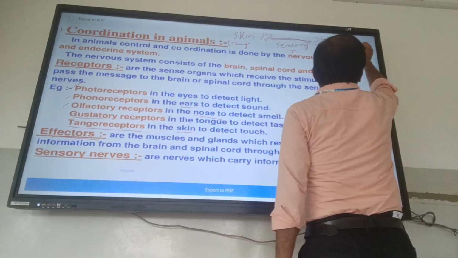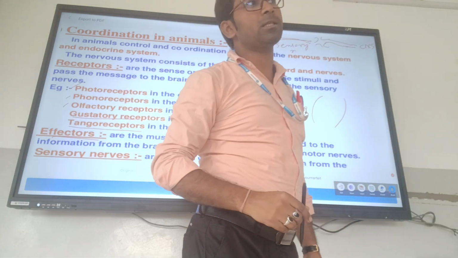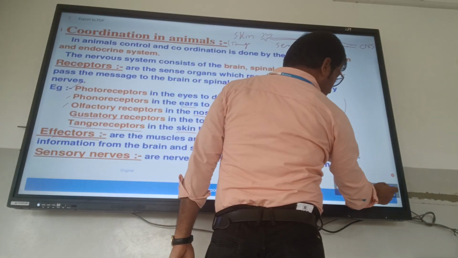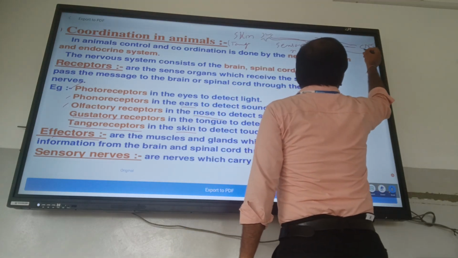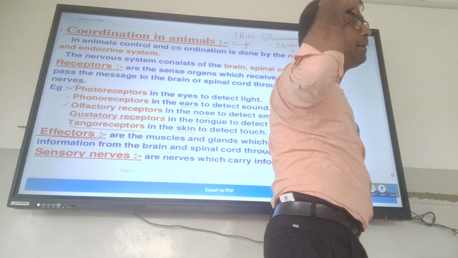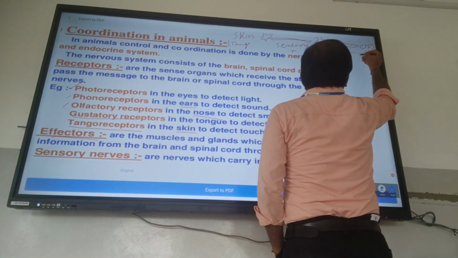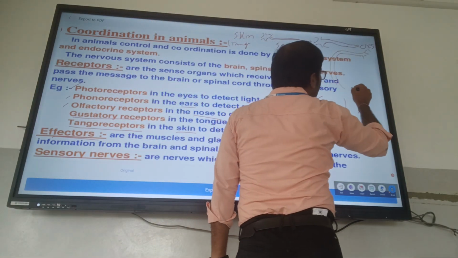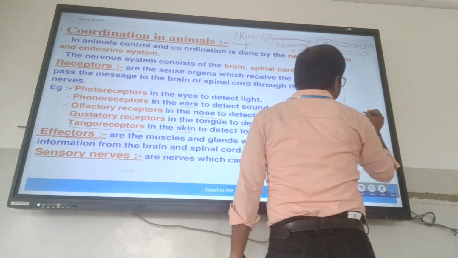Clear? Then here comes the CNS. The CNS produces a response, and this response goes to the motor area. There are little nerves which connect the sensory area and the motor area. This is the sensory area, and from here the motor neuron starts. This is known as the motor area, and this motor neuron carries the signal to the muscles.